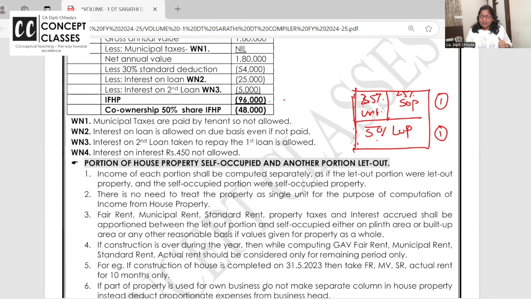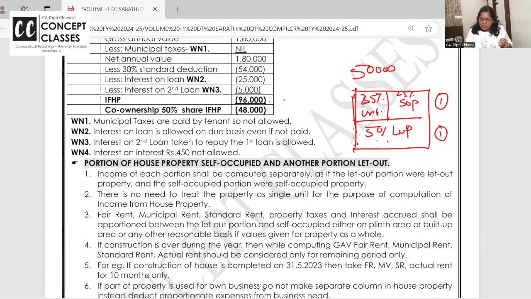Now, suppose they have paid municipal tax of 50,000. 50% of it, 25,000, you can deduct here, and 25% of 50,000 comes to 12,500. For self-occupied, it is not allowed. Like that, interest on loan and all the deductions will be allowed proportionately.